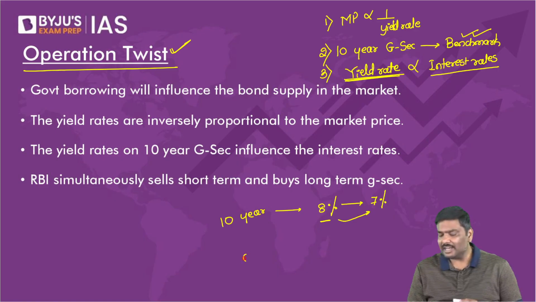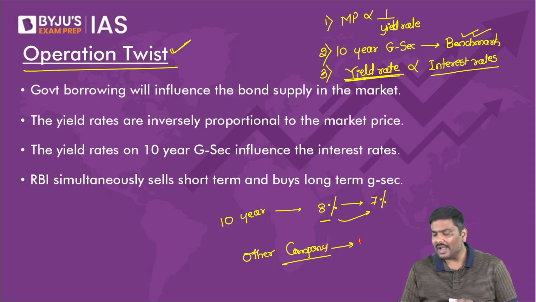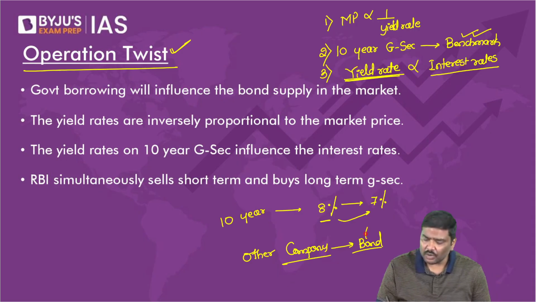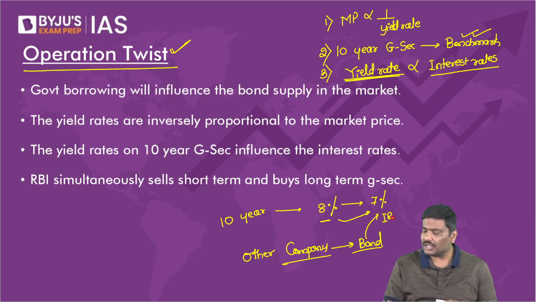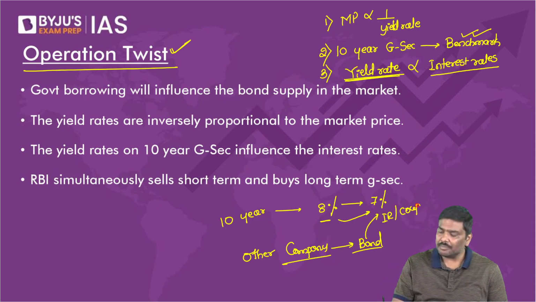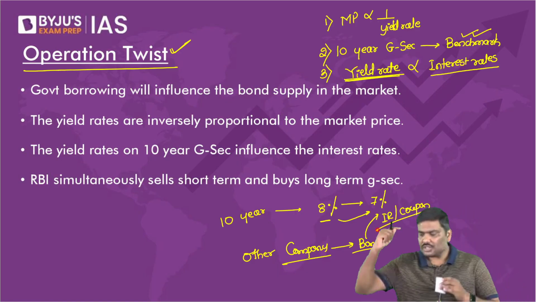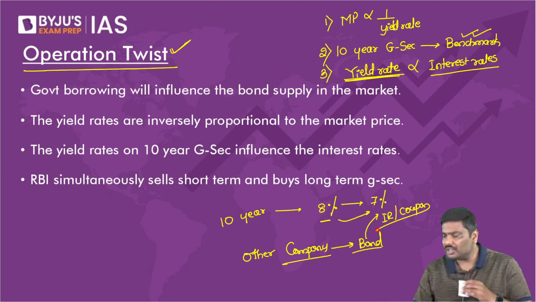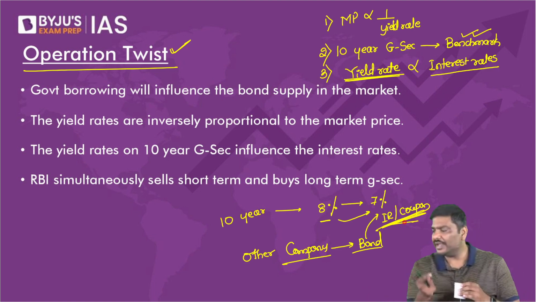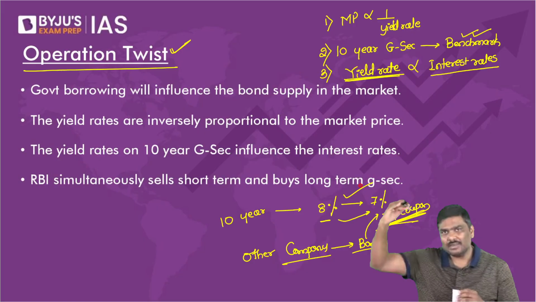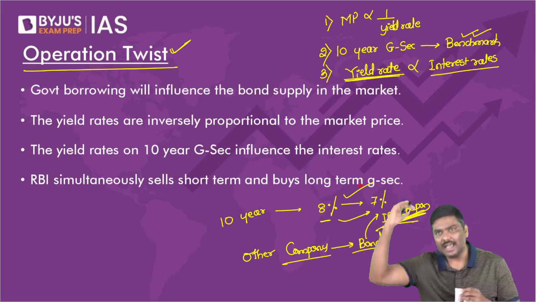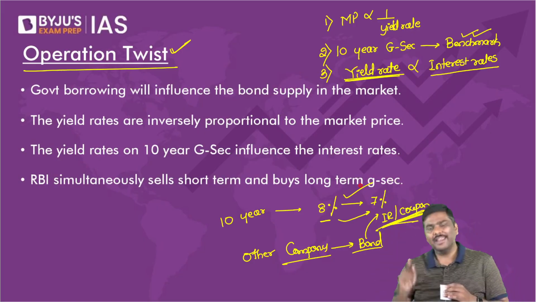Don't you think other borrowers, such as a company that wants to issue a bond and borrow from the market, will also reduce the interest rate or the coupon rate on their bonds? Does it make sense to you or not? Because the standard in the market, the benchmark in the market, has gone down. Any problem with this idea?